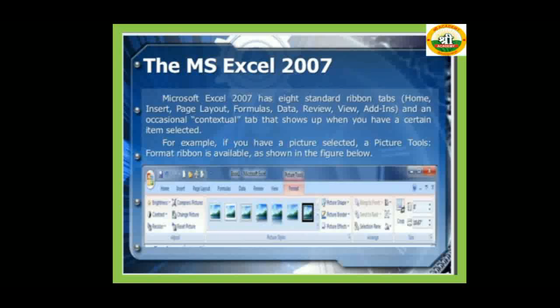MS Excel 2007 has 8 standard ribbon tabs: Home tab, Insert tab, Page Layout tab, Formulas tab, Data tab, Review tab, View, and Add-ins, and an occasional contextual tab that shows up when you have a certain item selected. For example, if you have a picture selected, a Picture Tools Format ribbon is available as shown in the figure. So there are 8 standard ribbon tabs shown on this slide.